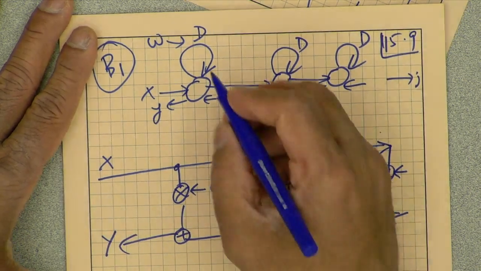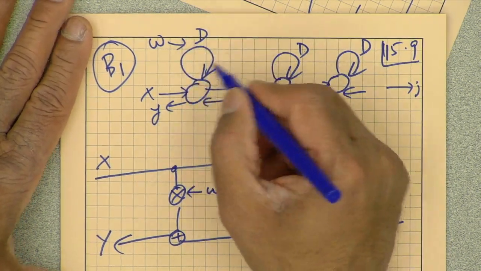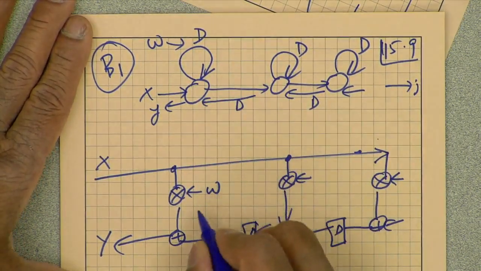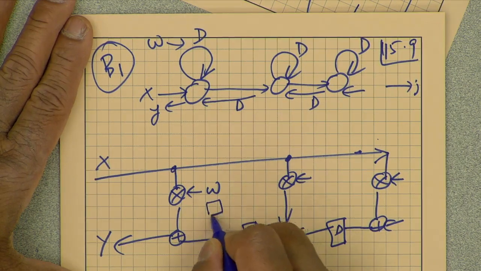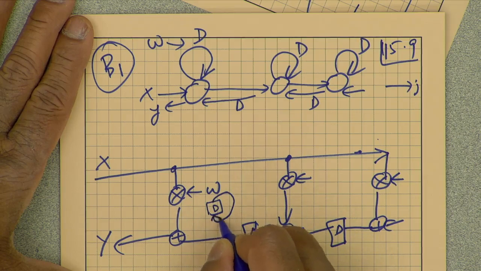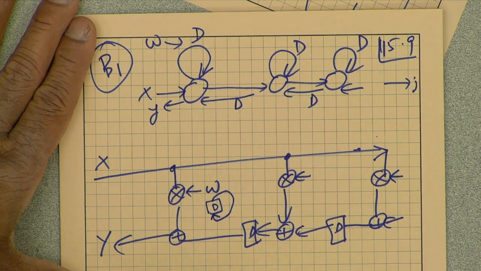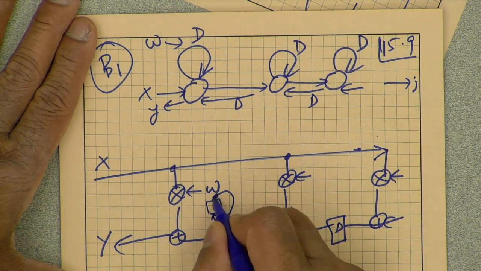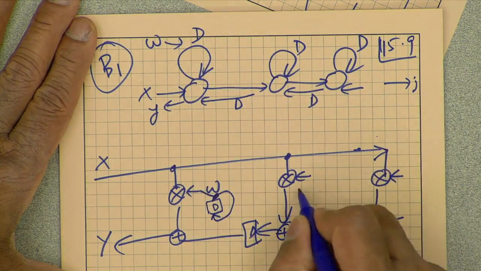This circulating loop, I can think of as the one delay holding that result, and that is what the loop is telling us.